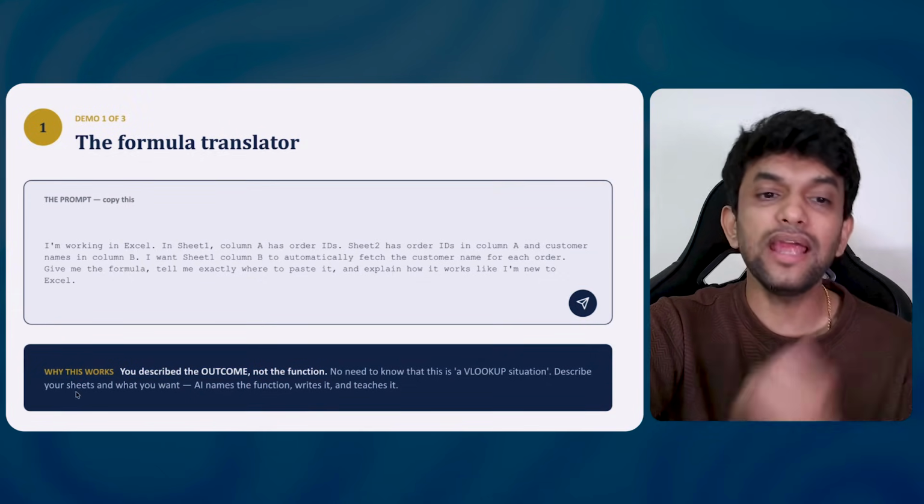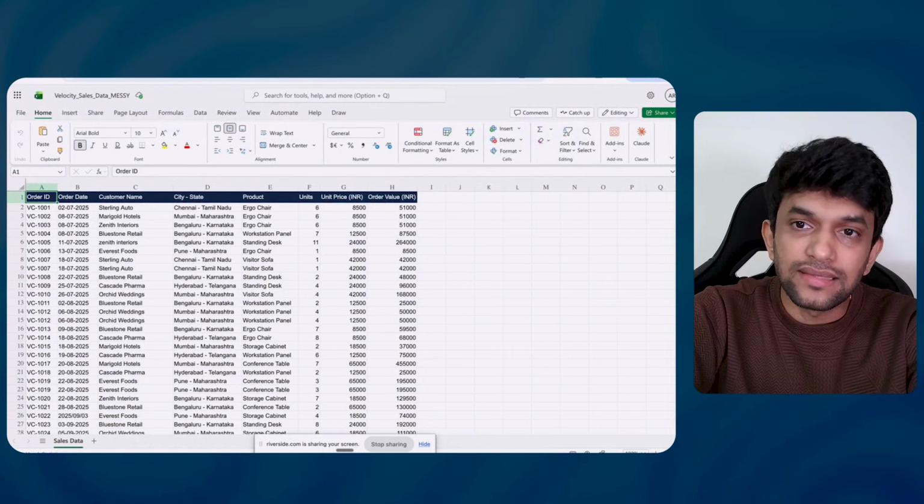Okay, now here what I am doing is describing the outcome, not the function. I describe what I want as an outcome. No need to know where VLOOKUP is, you don't have to go and check the formulas for Excel. Describe your sheet and what you want. AI names the function, writes it, and it also teaches you. It also tells you what the formula does, and the reasoning behind creating it. If you can see, I have opened Excel already.